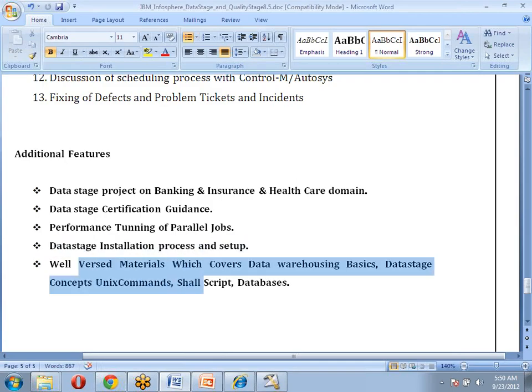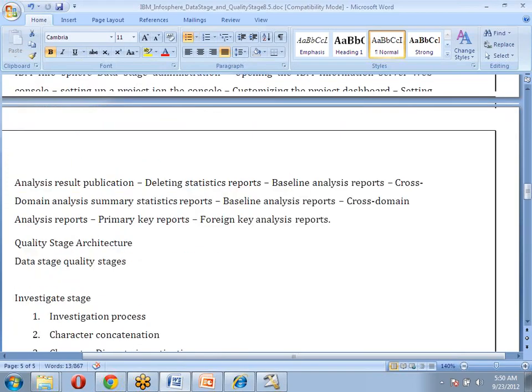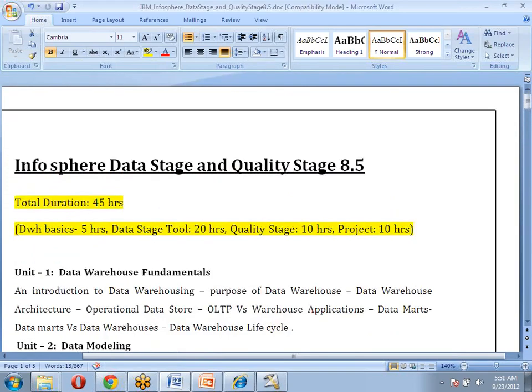For the materials, we are going to provide pretty good materials, which will cover all things: data warehousing fundamentals, DataStage, Unix concepts, and database also. And apart from that, we are also going to provide some project materials as well. These are all the things we are going to provide. We will discuss topic by topic in 40 to 45 hours of time.